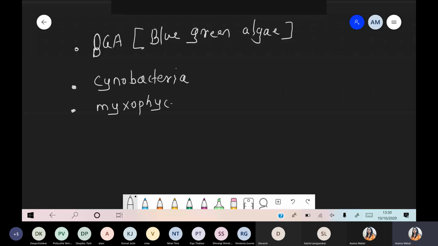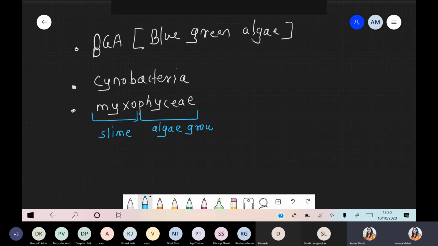Myxophyceae. The word has two parts: myxo and phyceae. Myxo represents slime layer, and phyceae means the algae group. These belong to the algae group. So definitely cyanobacteria are one type of algae, but more specifically they are prokaryotic algae.